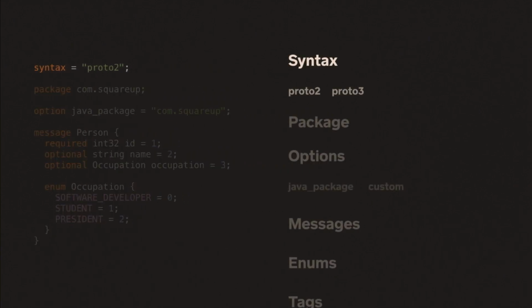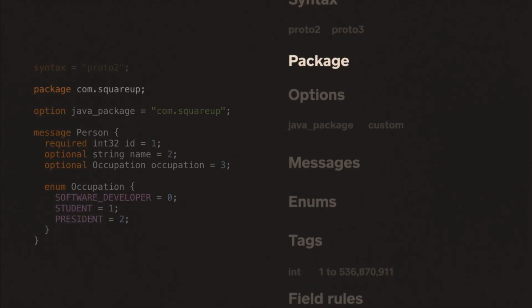So first line defines the syntax, which is basically the version of Protobuf schema that is used here. So there are just two versions right now. It's Proto 2 and Proto 3. At Cash, we use Proto 2. So this is the format that we'll be focusing on as we talk. So the next line is the package definition. So you know about packages, they're present in Java and Kotlin, and it's basically a mechanism to namespace the protos. And you can't really see it in this example, but protocol buffers supports imports as well, so it allows protos to reference themselves. It's just not present in this example.